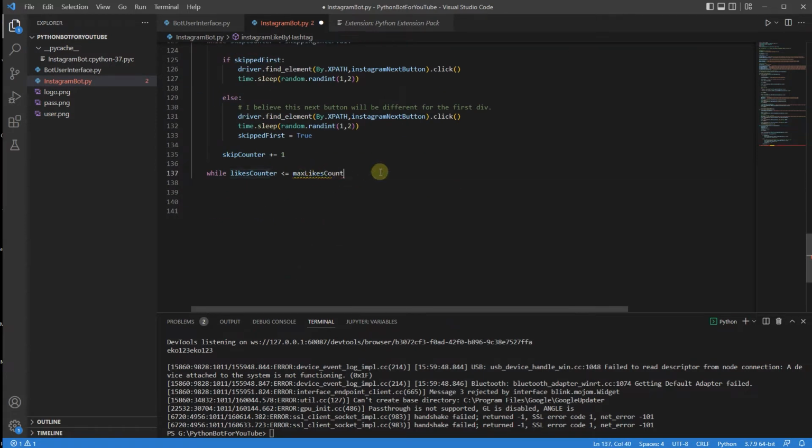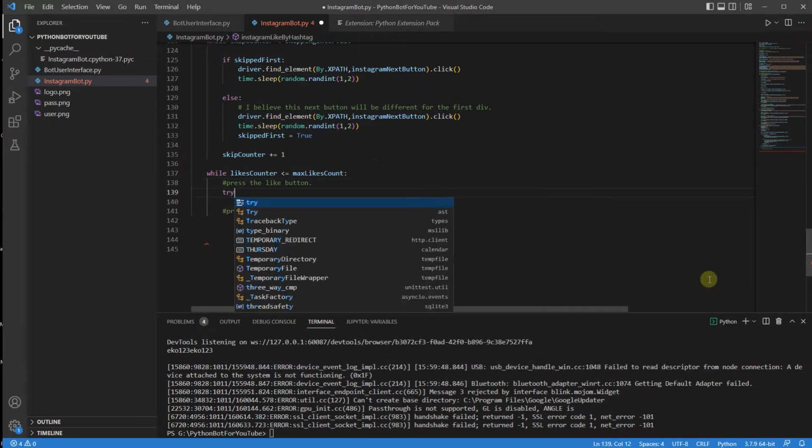I'm going to copy that, put it over here. I now have the ability to go and like stuff, right? So this is going to be press the like button, press the next button. I think that should be pretty much it. I'm not entirely sure if I need something else, but we're going to see.